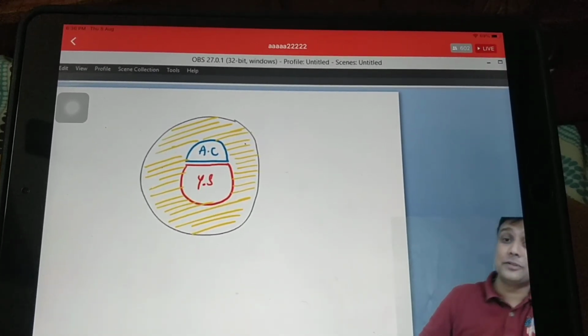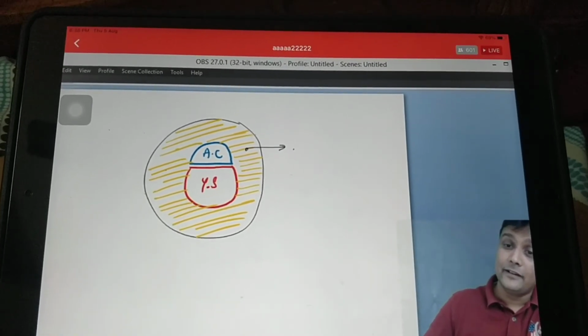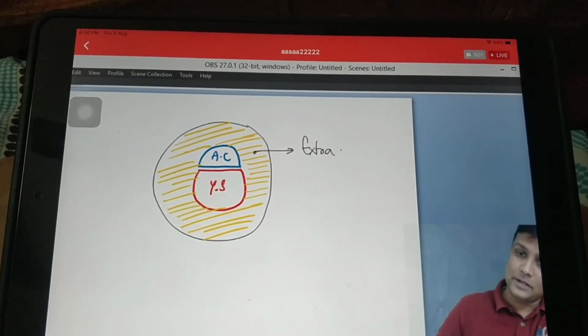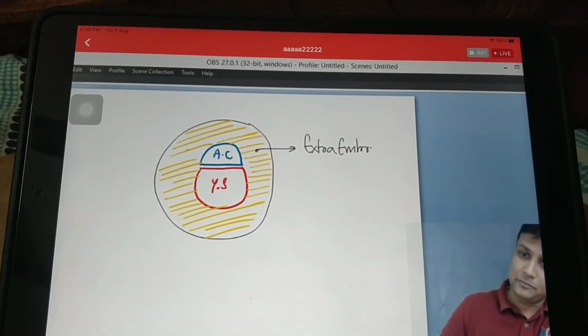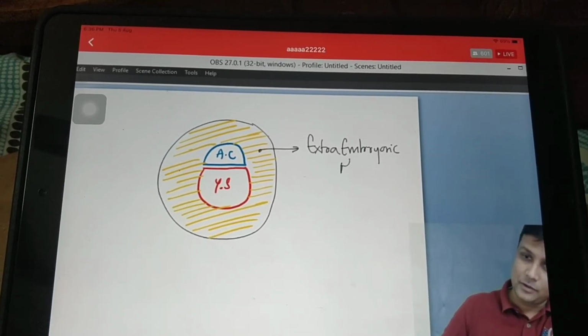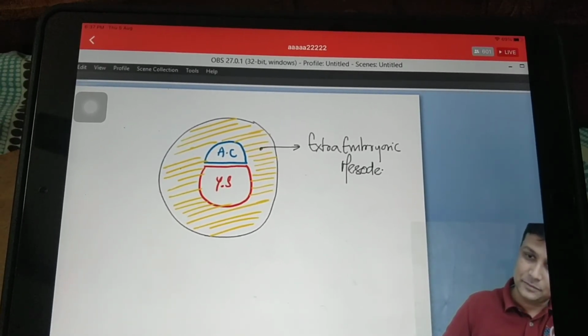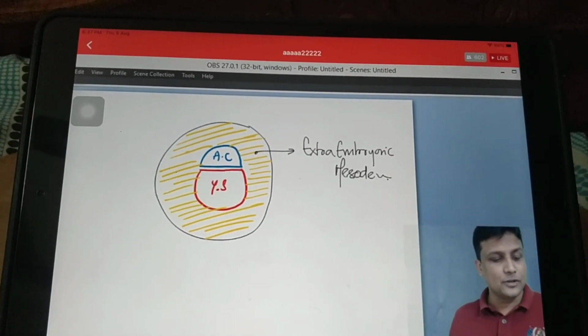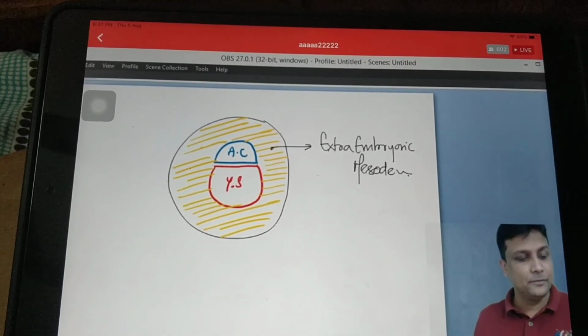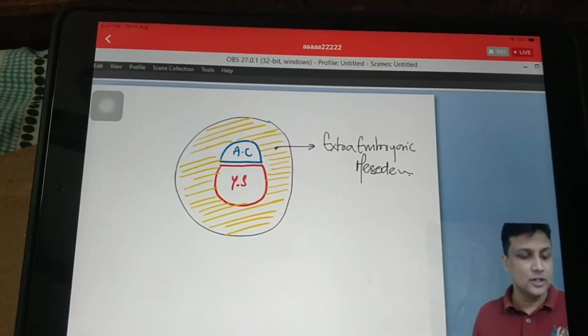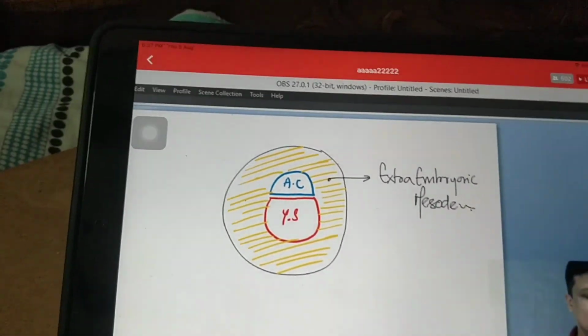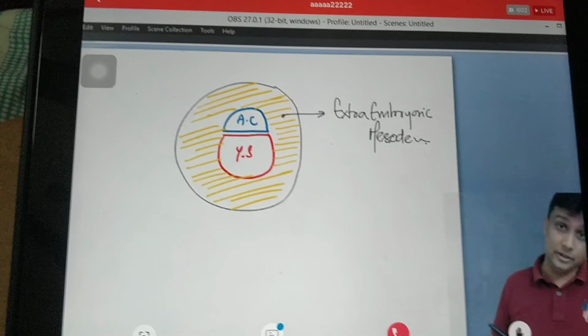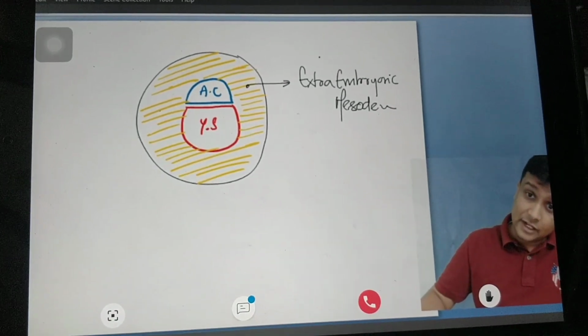So which mesoderm? This is extra-embryonic mesoderm. Okay, done. Now, is any MCQ possible here? Will they ask you anything here? Yes, they will ask you about the development of extra-embryonic mesoderm.